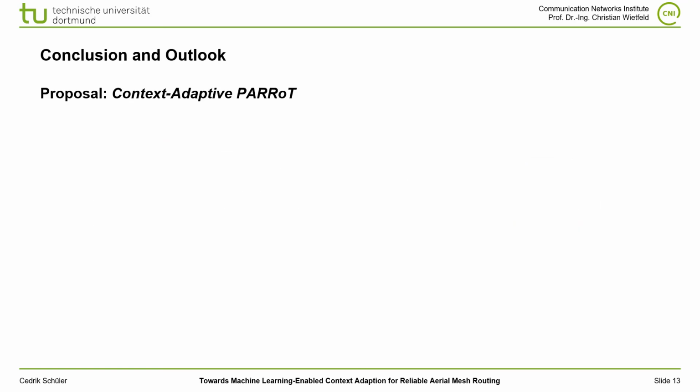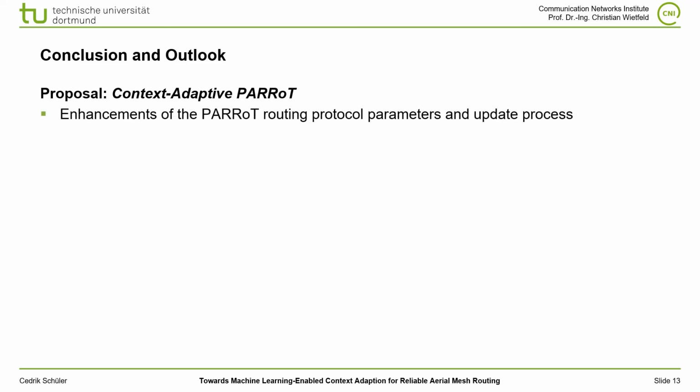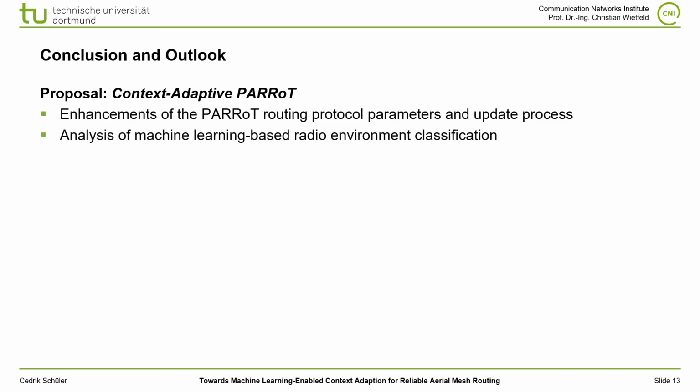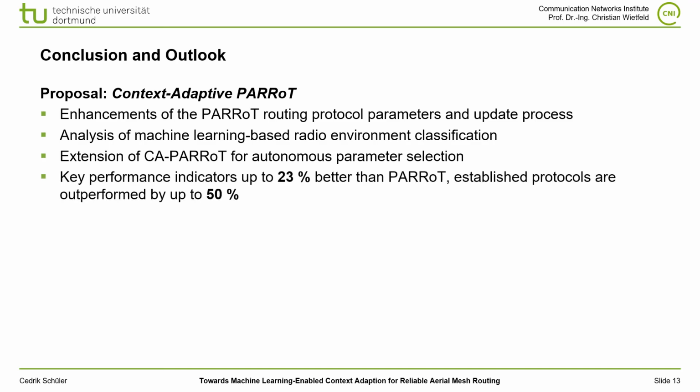In this work, we propose our novel routing protocol CA-PARRoT. It enhances the PARRoT protocol by new parameters and a timer-based update process to compensate the impact of short-term effects. We also analyze machine learning approaches to classify radio environmental prototypes from continuous signal monitoring data to enable the autonomous parameter selection. The presented changes made CA-PARRoT achieve key performance indicators up to 23% better than PARRoT and up to 50% higher performance than the considered well-known reference protocols.